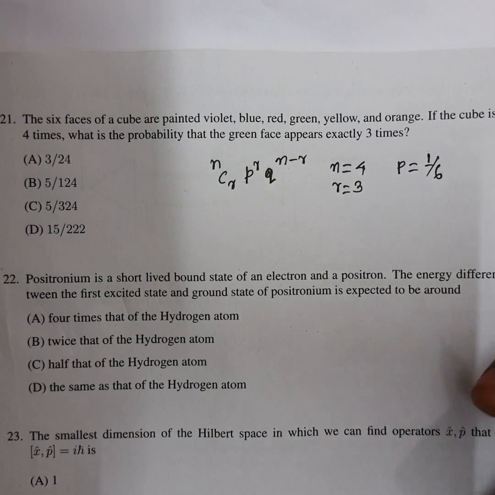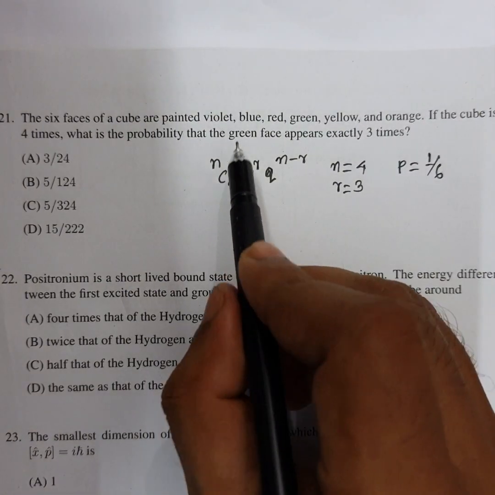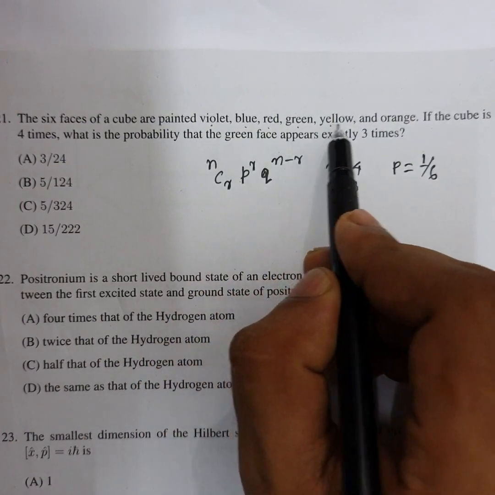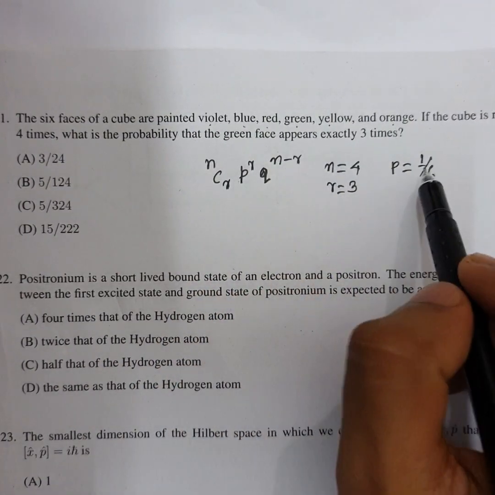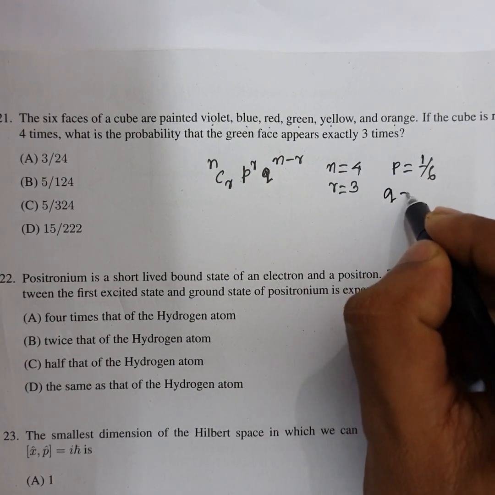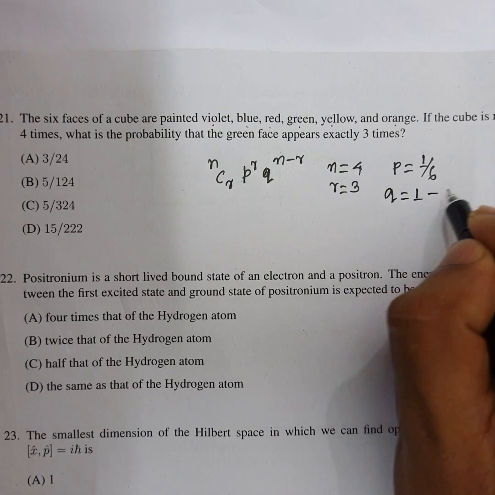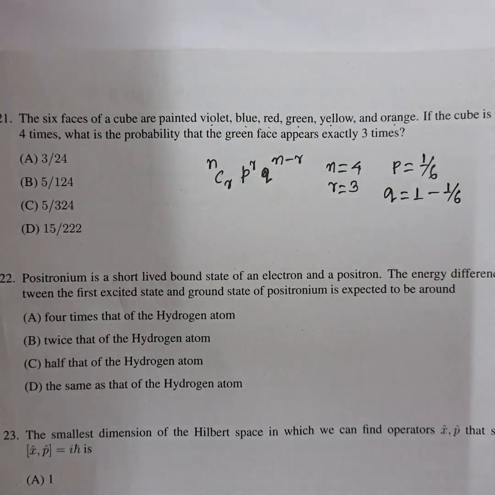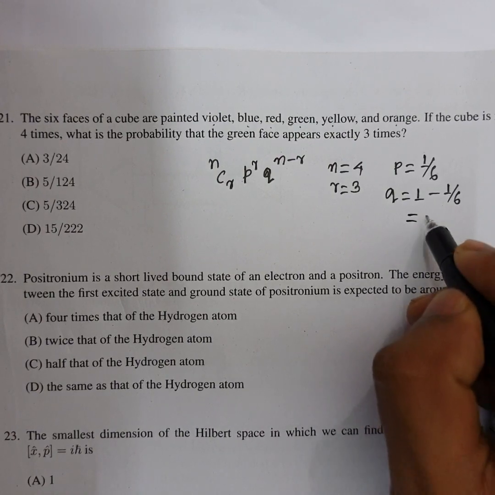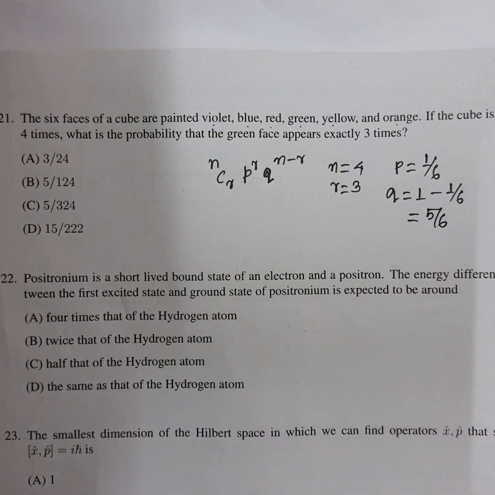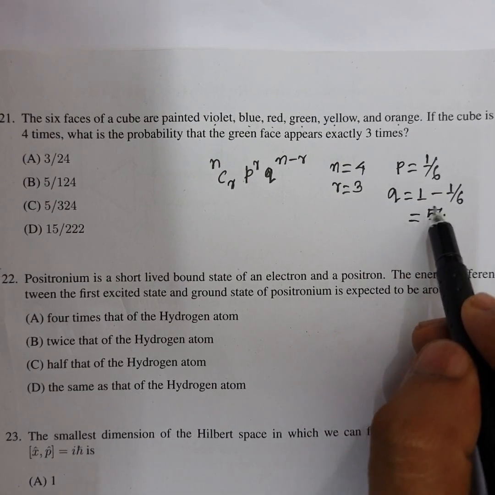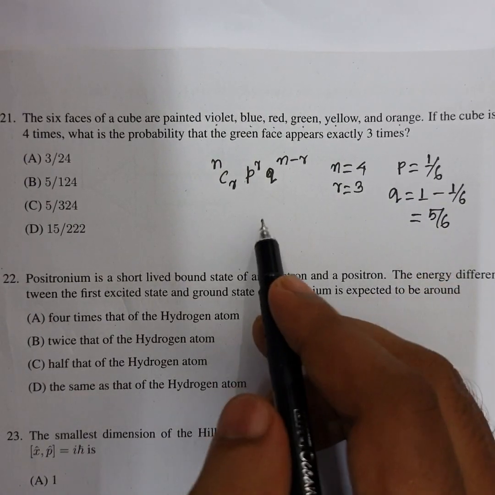Okay, only one green, because here there are 6 possibilities: violet, blue, red, green, yellow, and orange. Only green, so 1 by 6, that is the p value. And q also, that is 1 minus p, so 1 minus 1 by 6, so that is 5 by 6. So the p value is 1 by 6, and the q value is 5 by 6.